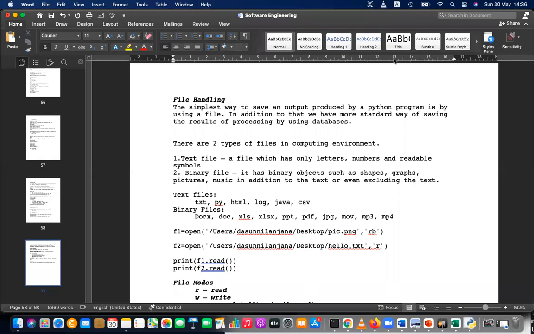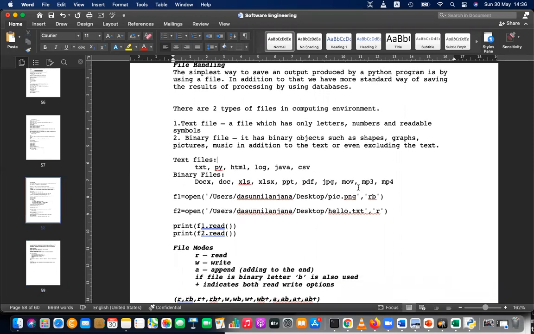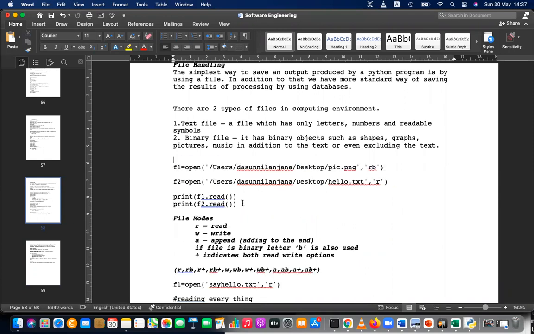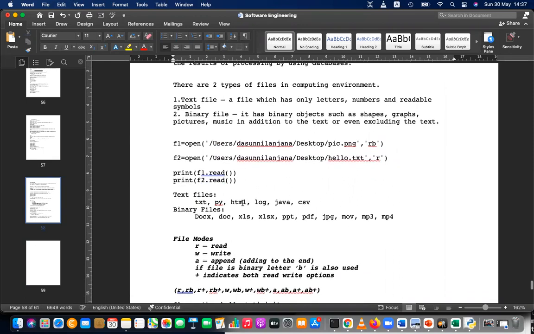Okay, we learned that there are two types of files: text files and binary files. And here I have added some examples. Actually, I couldn't give this last day. So please write some examples for text files and binary files. For text files, you can say txt is a text file. And a Python file, what we are writing now, is a Python file. A Python file is also a text file.